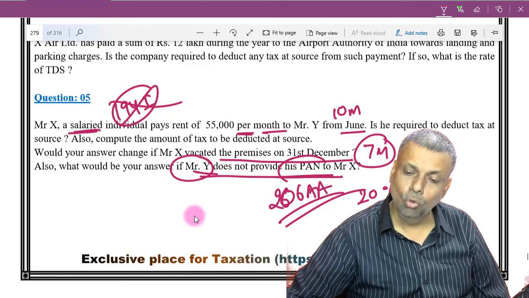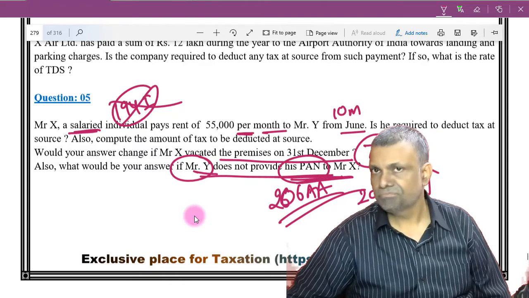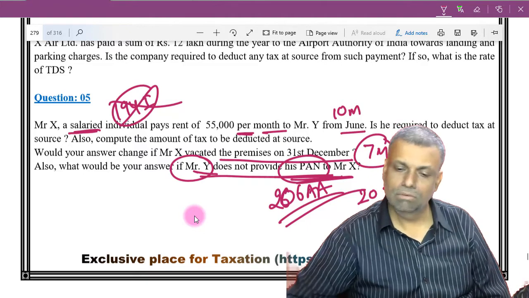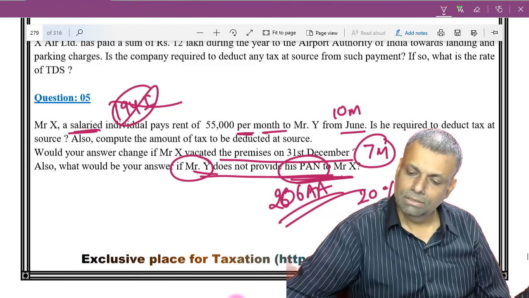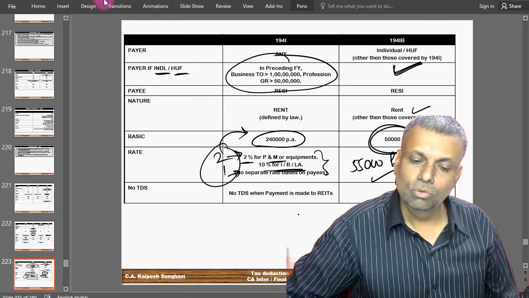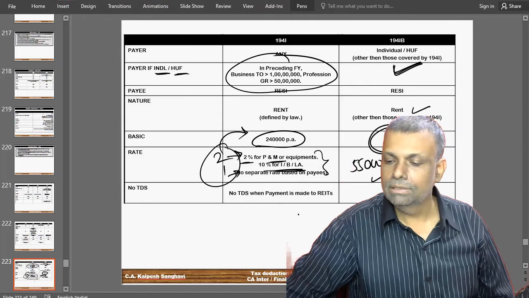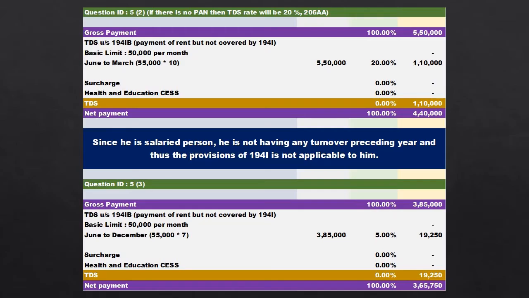So if the PAN number is not provided, in that situation, our normal rate was how much here? I think it was 5%. Let me just check. Okay, here it was 5%. So if you do not provide a PAN number, then it is going to become 20% TDS rate, and accordingly the tax will be deducted. Okay, so update your answer fully.